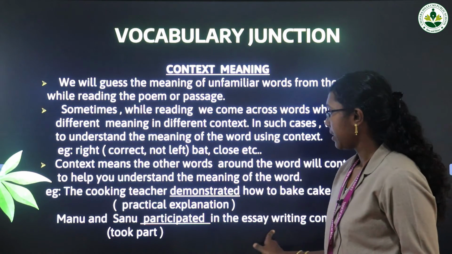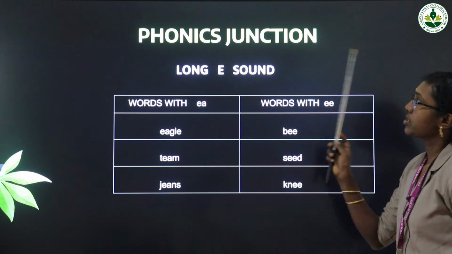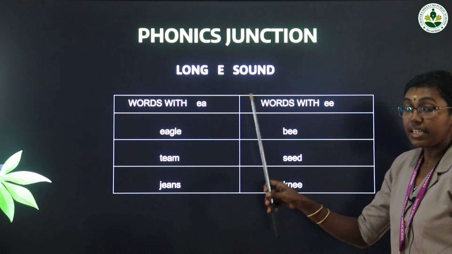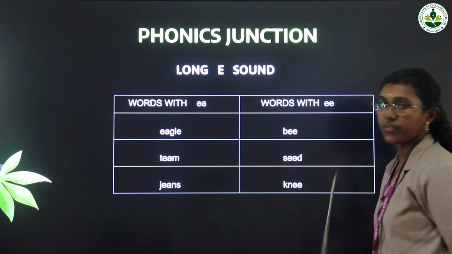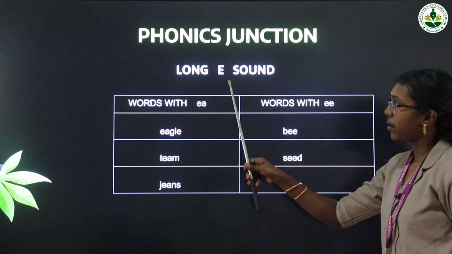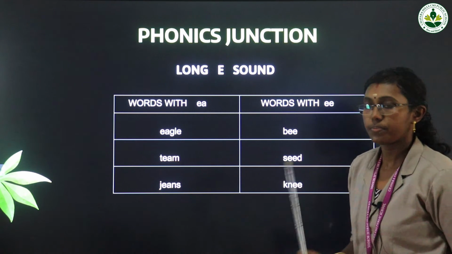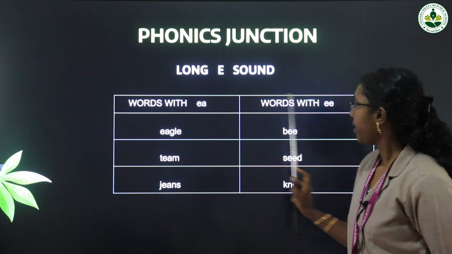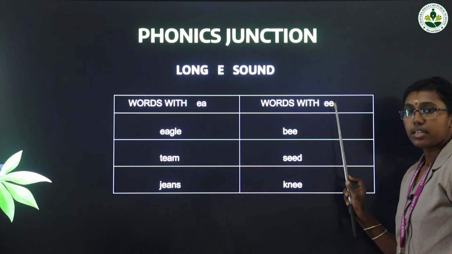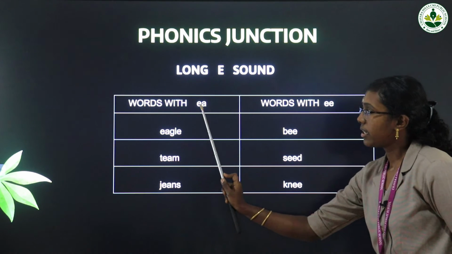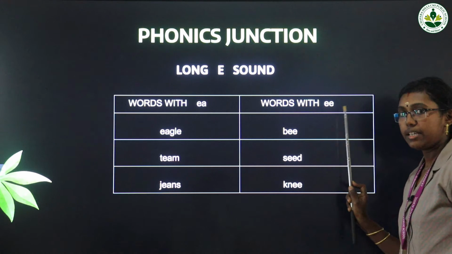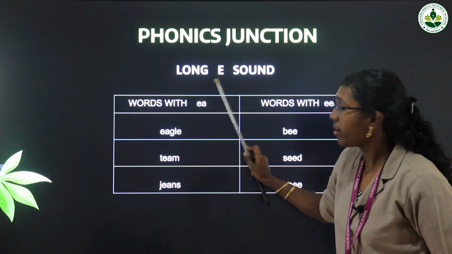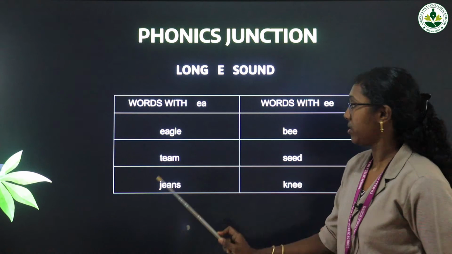Then the phonics junction, something to read. Here is the long E sound. The E sound is there, but the spelling will be different. How do we read with the same sound? See the example: words with the letters E-A and E-E. Two letter pairs are there, E-A and E-E, but when we read both we have to make the long E sound.